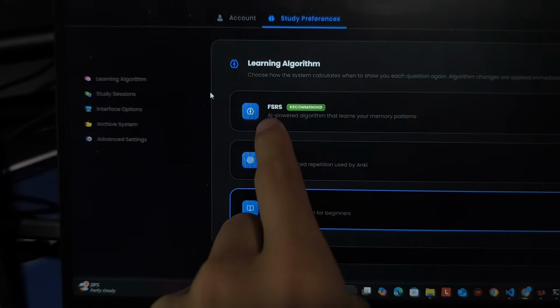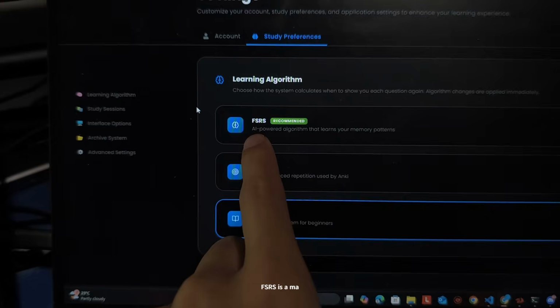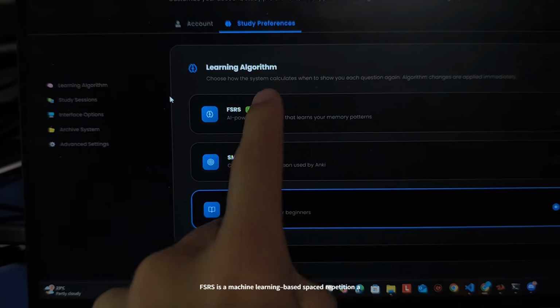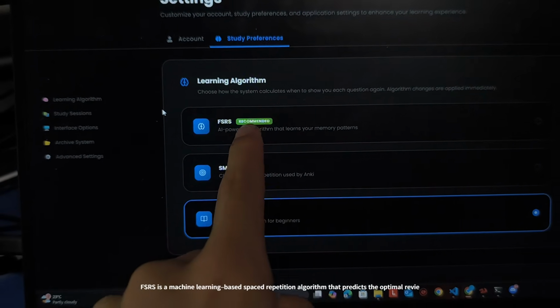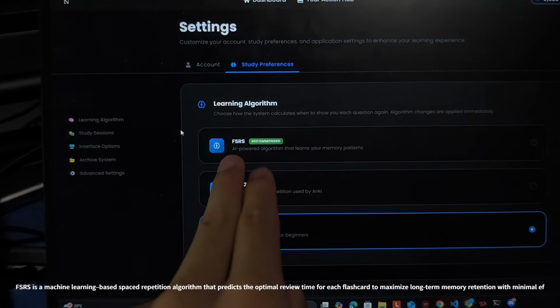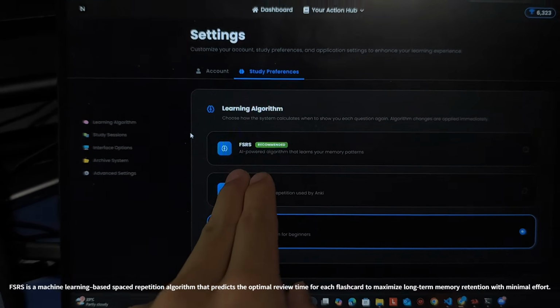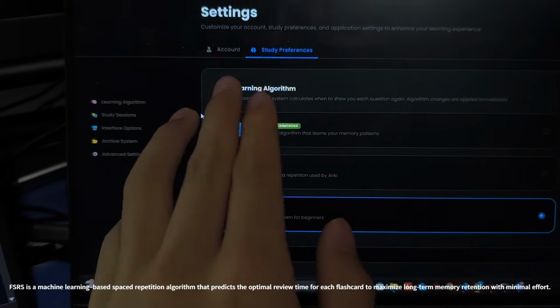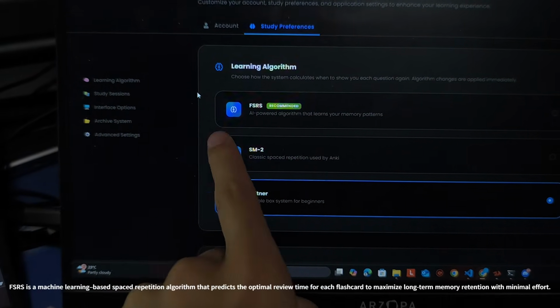And this is the FSRS space repetition system. It's recommended because it's the best. It has the highest memory retention, and it allows you to study a lot less while performing as well, memory-wise, long-term memory-wise.